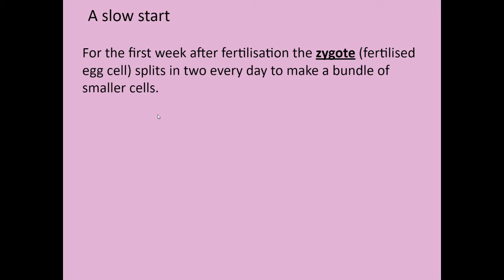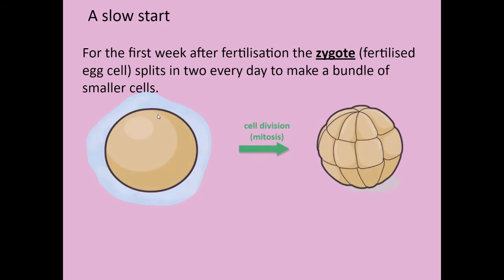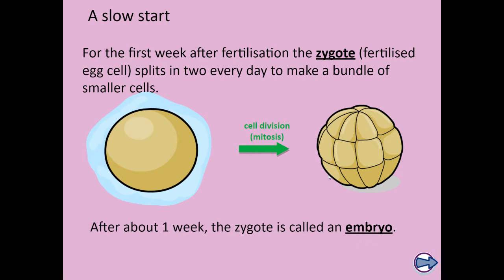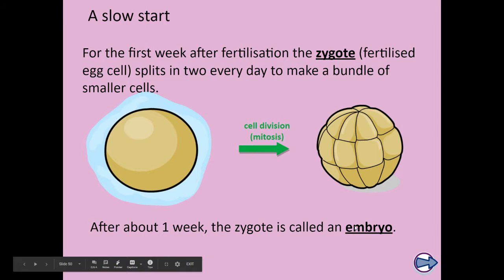So, a slow start. For the first few weeks after fertilization, your zygote, so your fertilized egg cell, splits in two every day to make a bundle of smaller cells. So you can see you've got your fertilized egg cell, and then it splits through however many divisions that is to become a ball of cells. After a week, the zygote is called an embryo. This is something you can write into your notes.